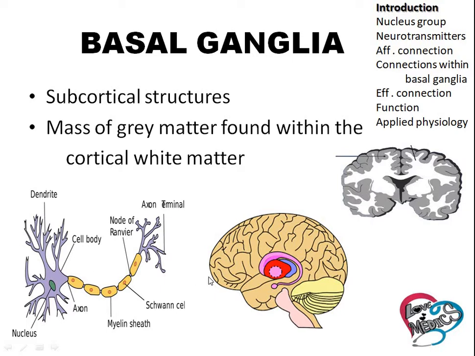Many cell bodies are present in the basal ganglia. So, it carries the information from the basal ganglia to other parts of the brain. So, the grey matter of the basal ganglia is due to the cell body.